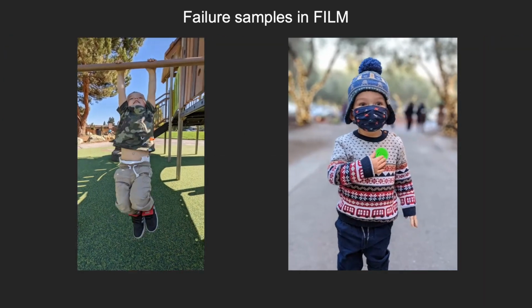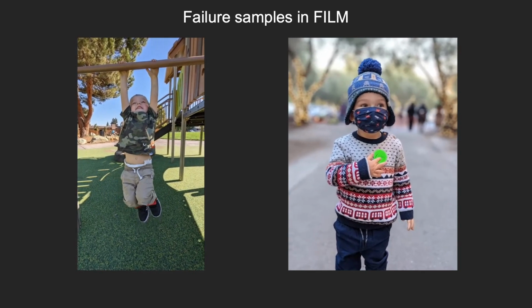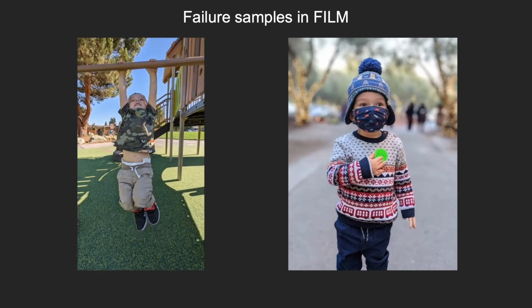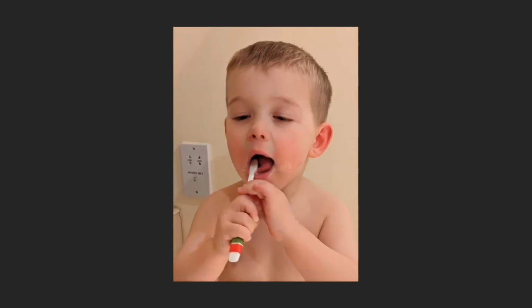Even though the image quality is high, some movements can sometimes look unnatural, as is the case under the feet on the left example and on the moving fingers on the right example. Here are a few examples of near-duplicate photo interpolation.